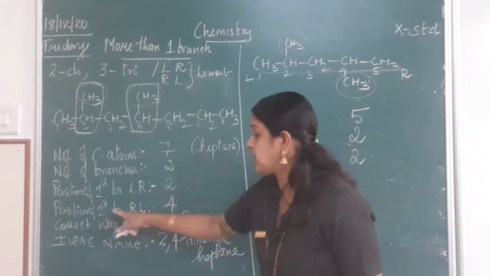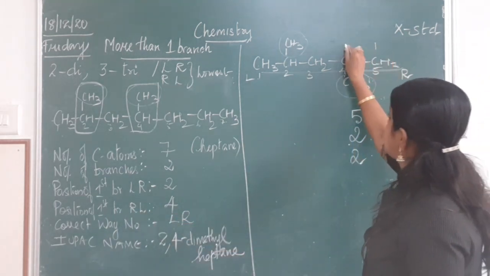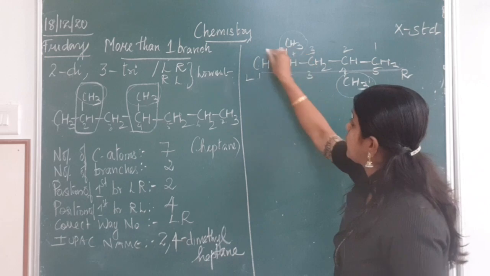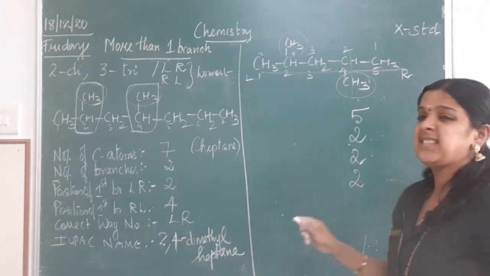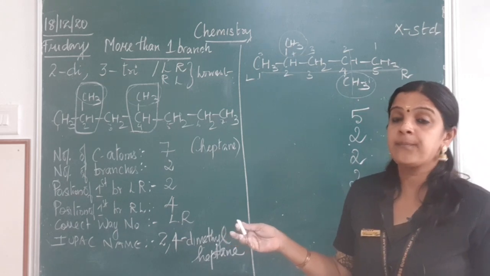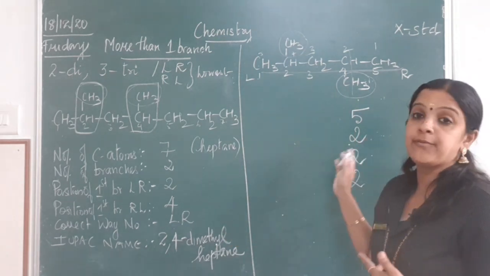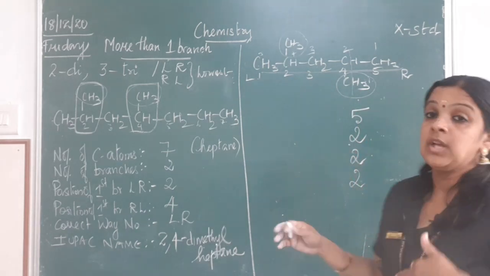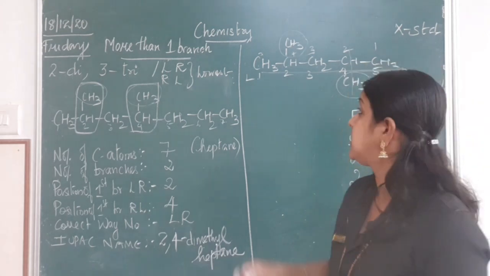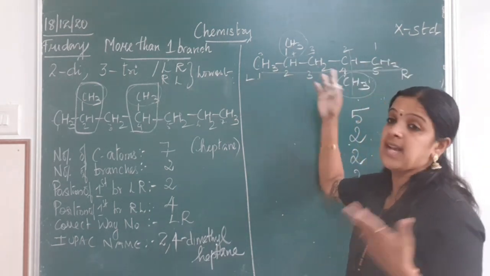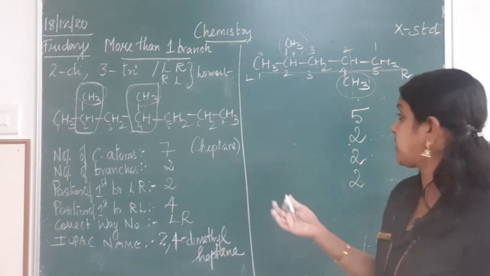Now when I count from right to left, what will be my position? 1, 2, 3, 4, 5. So here also I am getting the position 2. Is there any change in the position of the branches? No, there is no change. When I count from left to right or from right to left, both the side, the first branch is getting the lowest number. So I can take left to right as the numbering of the hydrocarbon.